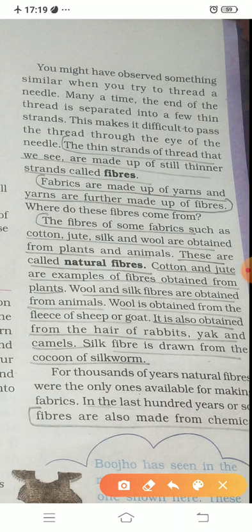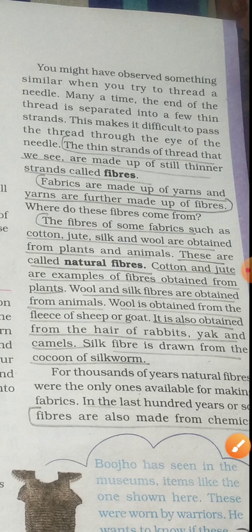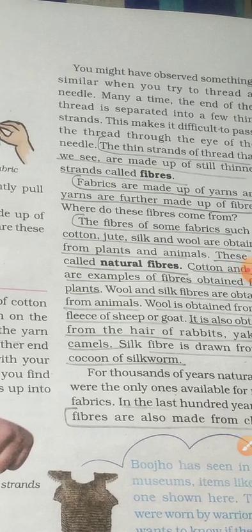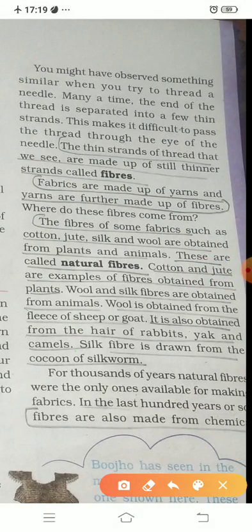Well children, what do you mean by fleece? Yes, the fur, that is the skin present on the sheep or goat, that is known as fleece, from which the wool is obtained. It is also obtained from the hair of rabbits, yak and camel. Silk fiber is drawn from the cocoon of the silkworm. Yes children, this is the most important one. Silk fiber is drawn from the cocoon of the silkworm.